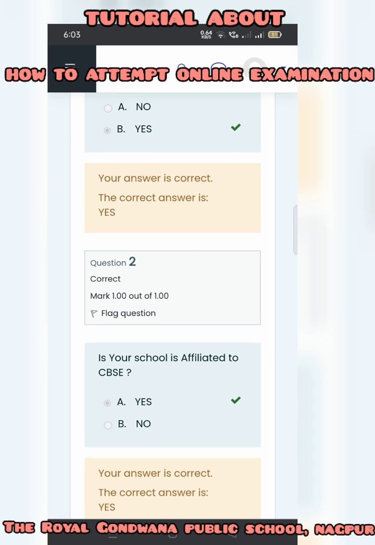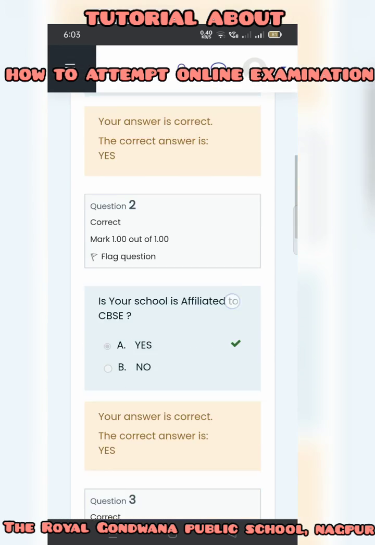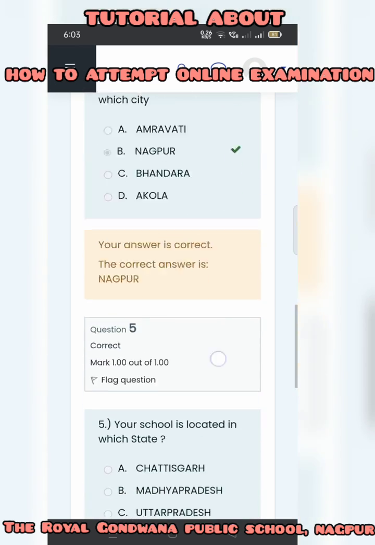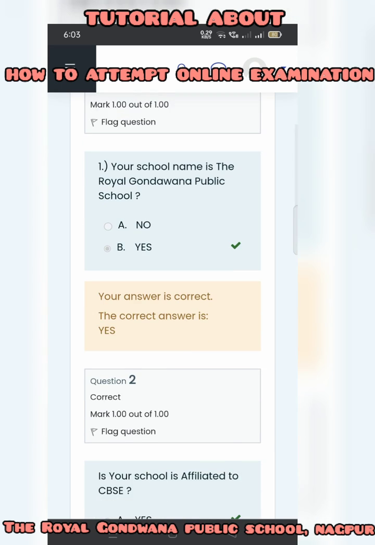If your answer is wrong, then the prompt will show that your answer is wrong, with the correct answer option highlighted. I attempted 5 questions and this is the result. This is the navigation. I can click on any question and it will be displayed.